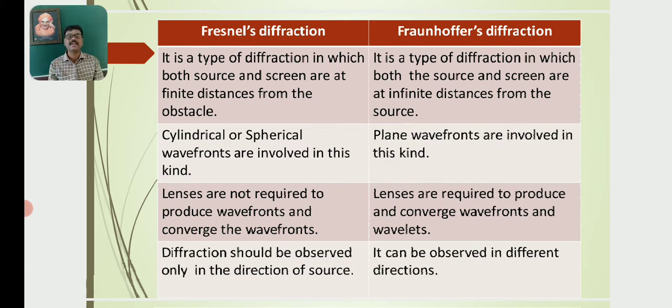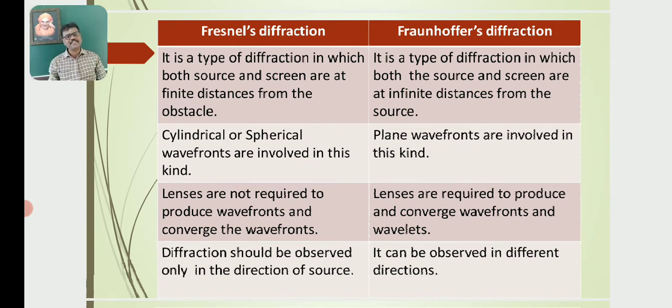Fraunhofer diffraction takes place due to the incidence of plane wavefronts. So plane wavefronts are involved in this kind.